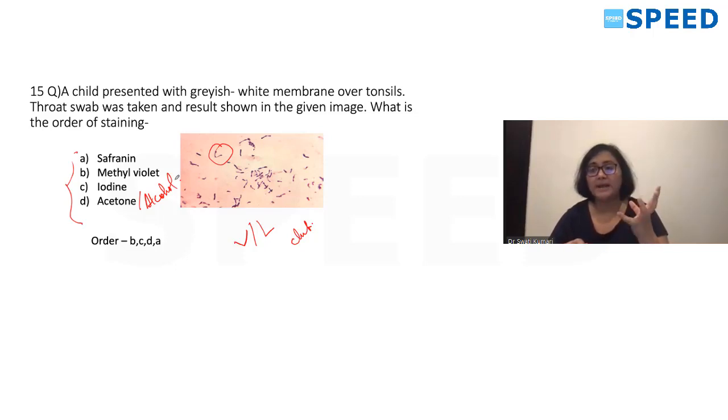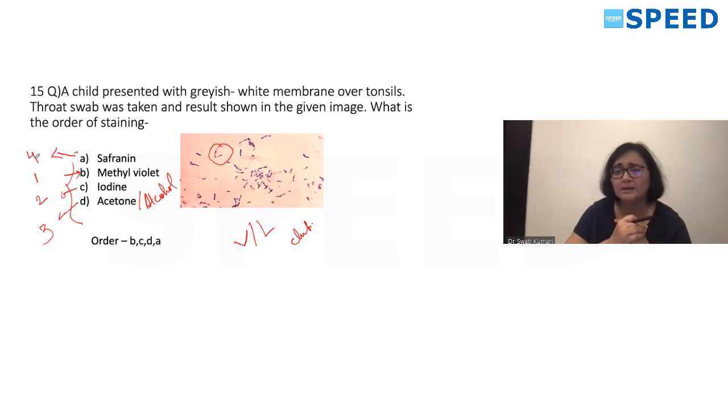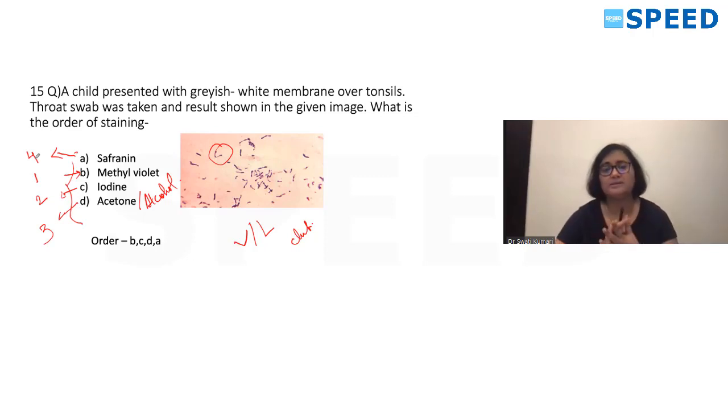So your Gram positive bacteria will take the violet or purple color. Gram negative will take pink color. Okay, so the order is: first, methyl violet or crystal violet or gentian violet, anything is right, that is your primary stain; second is your fixative iodine; third is decolorization with acetone or alcohol; fourth is your counter stain with safranin or dilute carbol fuchsin, any option is fine, correct. So this is the Gram stain picture, and this should be the order of Gram staining.